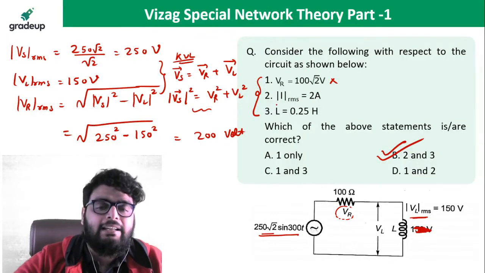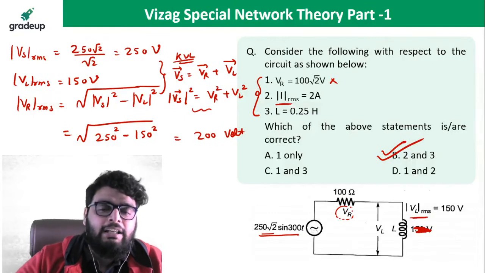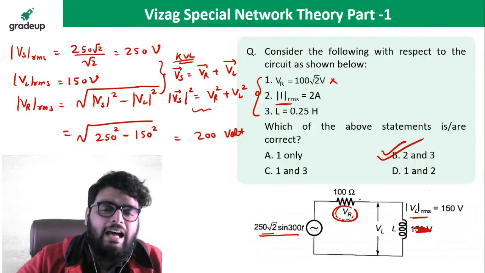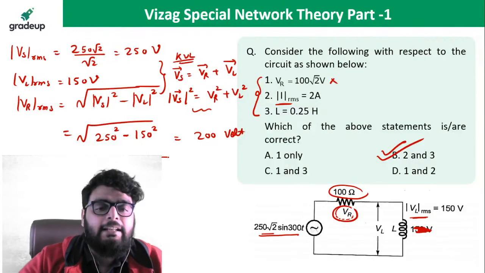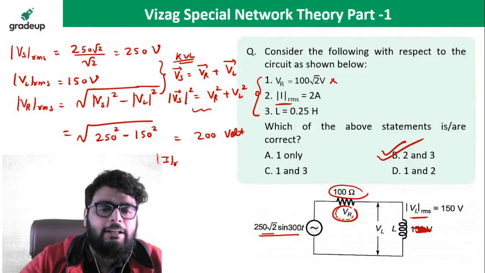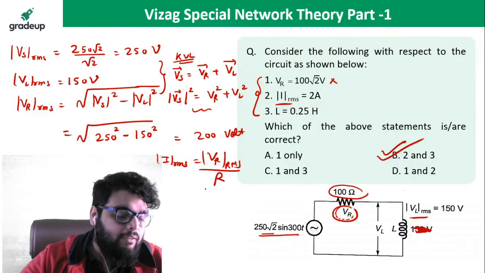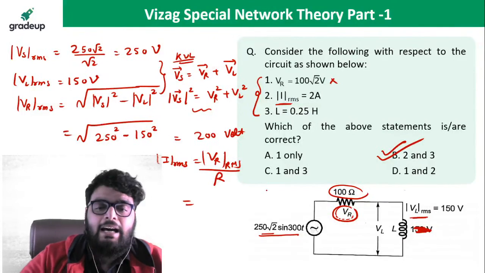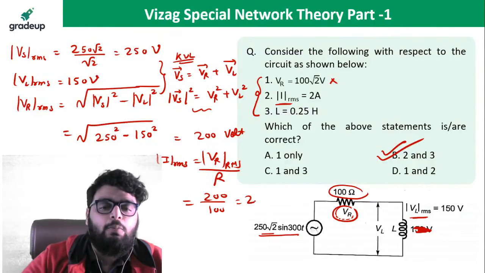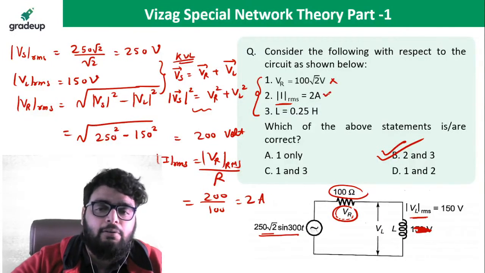Now they are asking for the current in RMS form. I know the voltage across the resistor and I know the value of resistance. The magnitude of current will be resistor voltage RMS divided by R. So 200 divided by R, which is 100, comes out to be 2 ampere. So this option is absolutely correct.